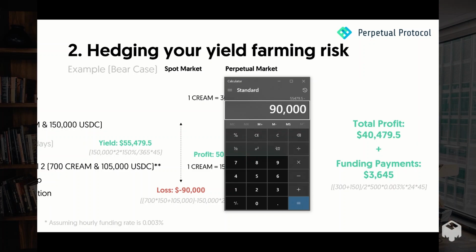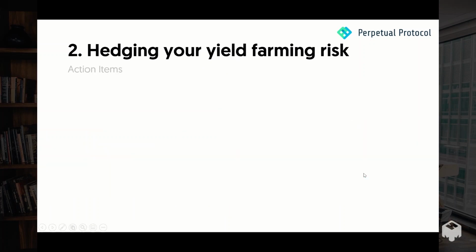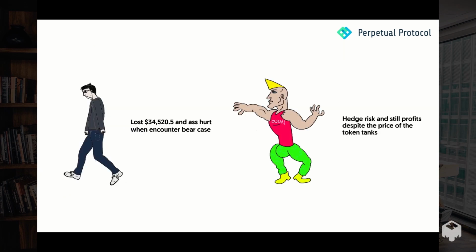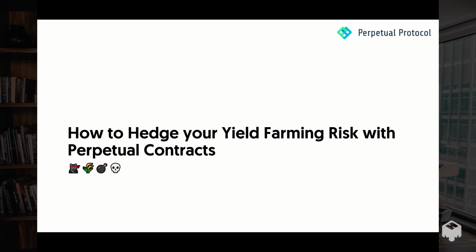So your net loss would be 34,000 USDC. That's what happens if you don't hedge your risk. But now you know how to hedge your risk, so it's still a profitable trade for you despite a huge price drop. That's how you can hedge your yield farming risk with perpetual contracts.